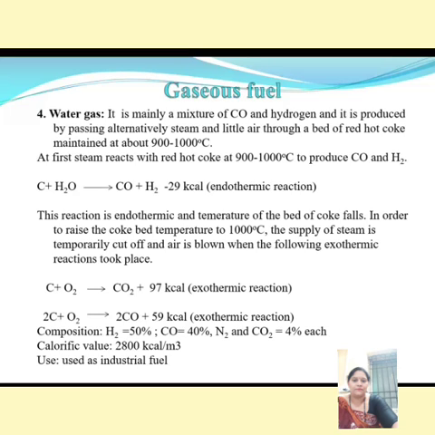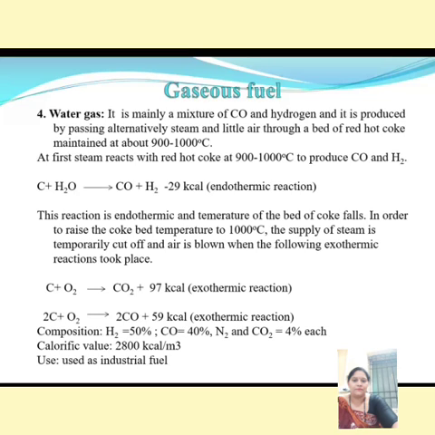The reaction is carbon plus steam gives carbon monoxide plus H2, minus 29 kilocalorie. The minus sign indicates an endothermic reaction. The next reaction is carbon plus oxygen gives carbon dioxide, plus 97 kilocalorie. The plus sign indicates an exothermic reaction. What is an exothermic reaction? When energy is evolved, it is known as an exothermic reaction.